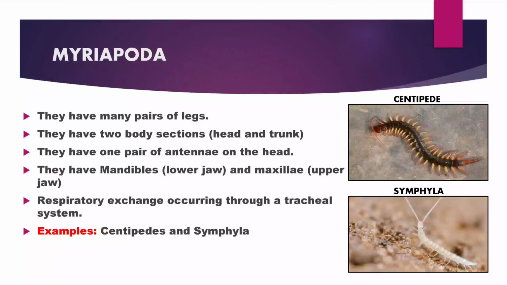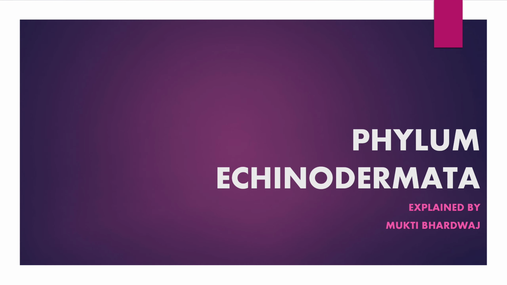Myriapods. They have many pairs of legs. They have 2 body sections, head and trunk. They have 1 pair of antennae on the head. They have mandibles, lower jaw, and maxillae, upper jaw. Respiratory exchange occurs through tracheal systems. Examples: centipedes and symphyla. Now let's understand phylum Echinodermata.